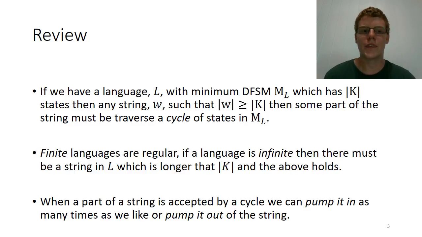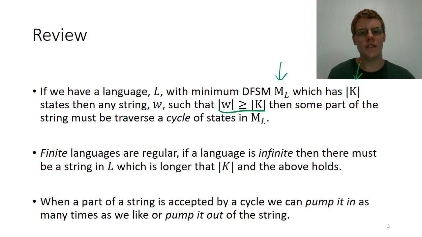So just to recap, if we have a language which has a minimum DFSM, this DFSM will have a certain number of states. Any string accepted by the machine that has at least as many symbols as the machine has states, then some part of that string has to traverse a cycle of states in the machine. If that doesn't make sense, go back and watch the previous video, part 1. We also showed in that video that the finite languages are regular.